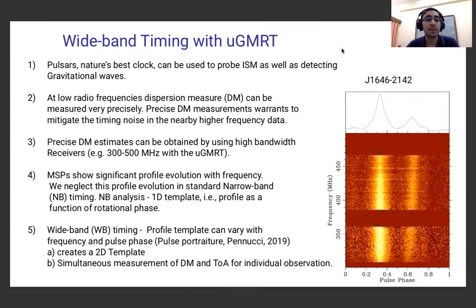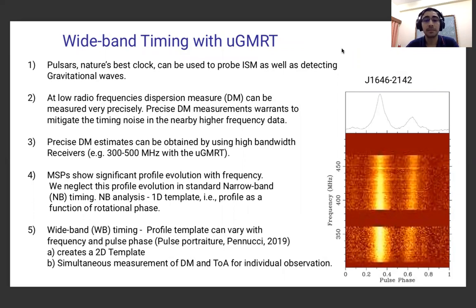At low radio frequencies, DM can be measured very precisely, and this precise DM measurement can be used to mitigate the timing noise in nearby higher frequency data. For doing that, we can use high bandwidth receivers, but the problem arises when the pulsars show strong profile evolution